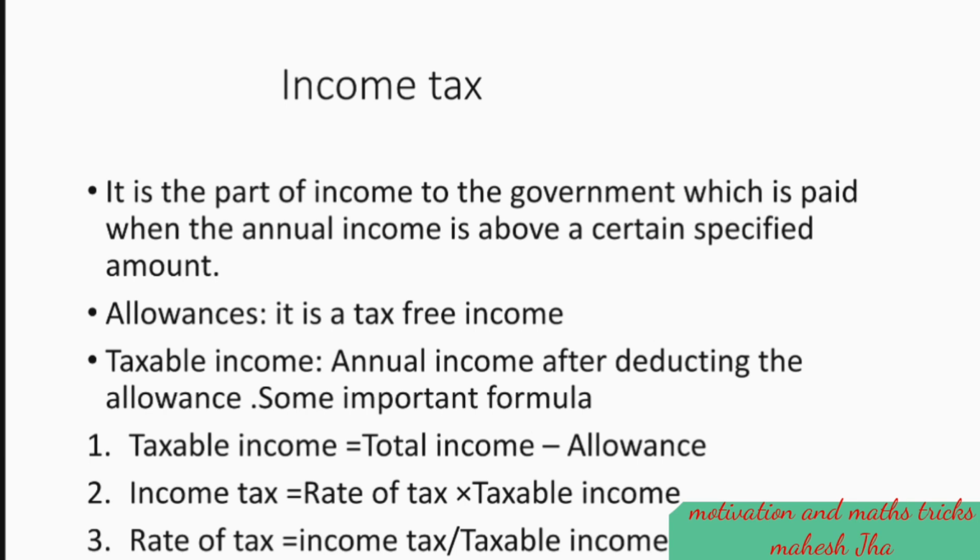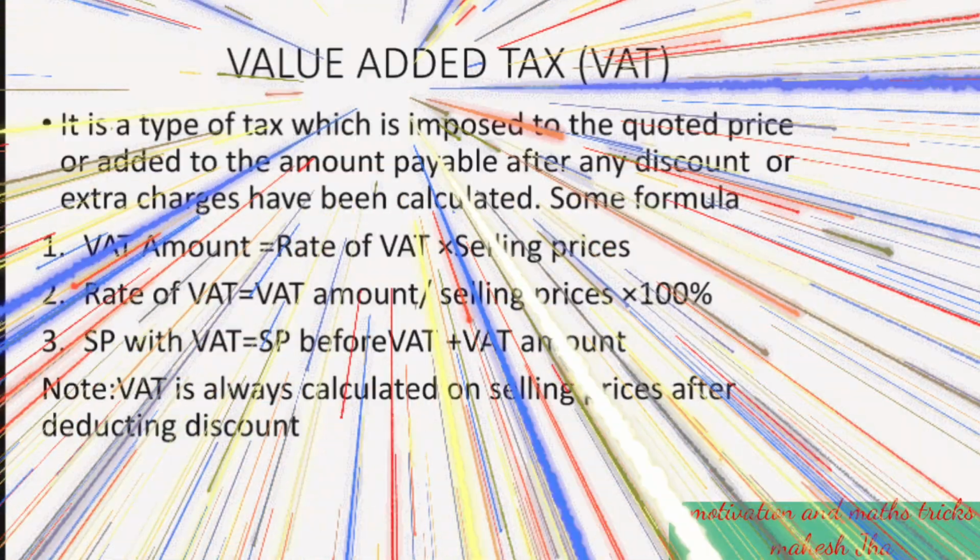Some important formulas. Taxable income is calculated after deducting allowance from total income. Income tax is the product of rate of tax and taxable income. That is, income tax equals rate of tax times taxable income. Rate of tax equals income tax divided by taxable income times 100%.